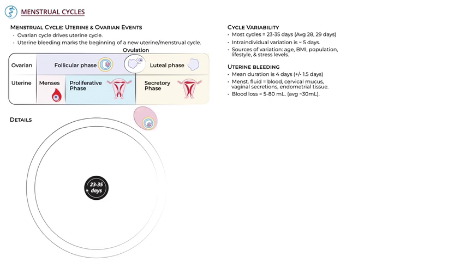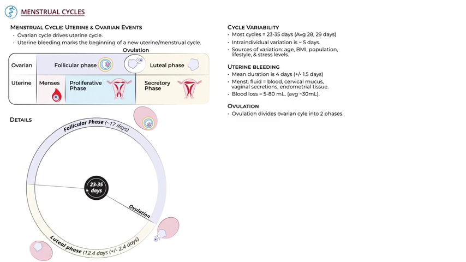Show that the follicular phase lasts approximately 17 days in an idealized 29-day cycle. During this time, a dominant ovarian follicle develops. Then show that ovulation, the ejection of the ova from the ovary, marks the end of the follicular phase and the beginning of the luteal phase. Notice that ovulation does not exactly occur midway through the cycle, nor is it always 14 days before the onset of menses. This variability has important implications for fertility predictions.